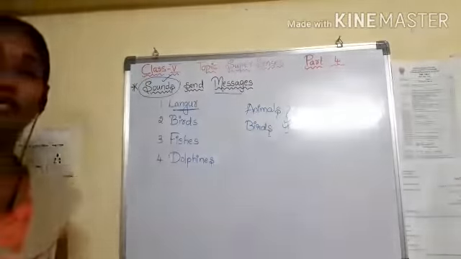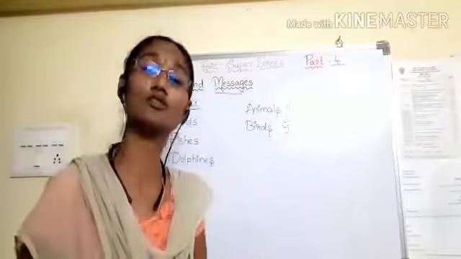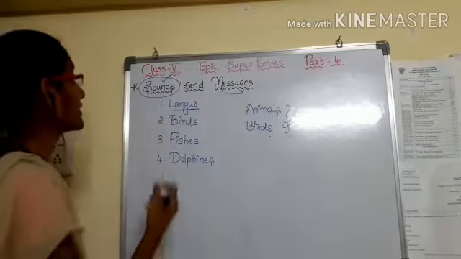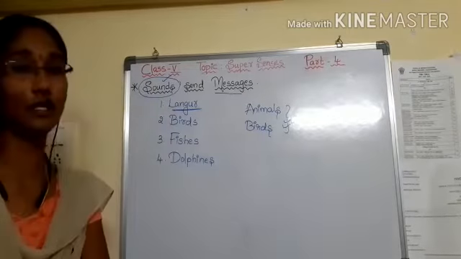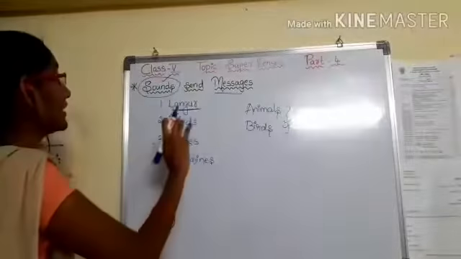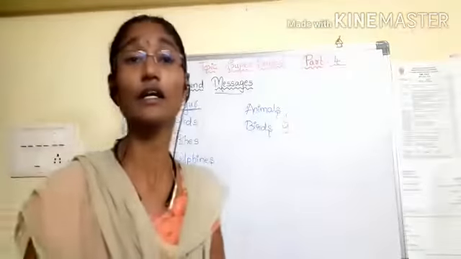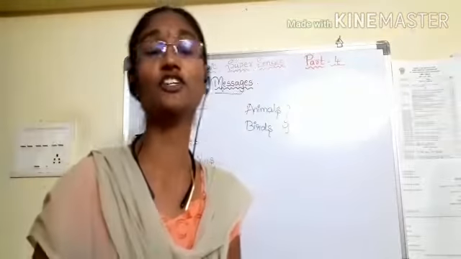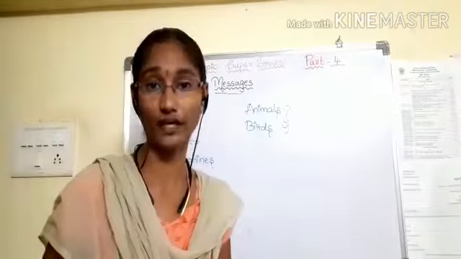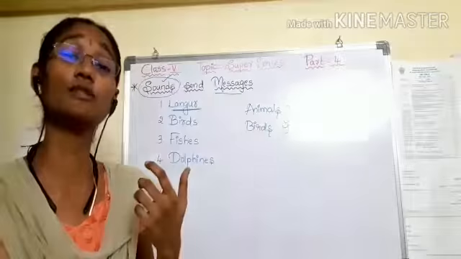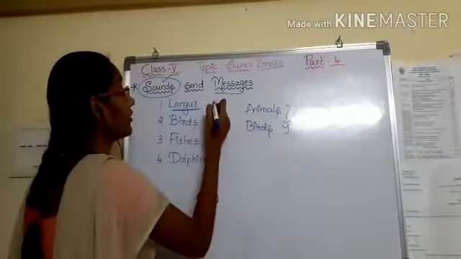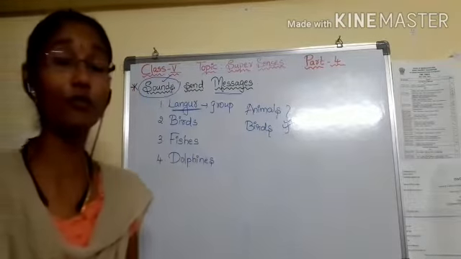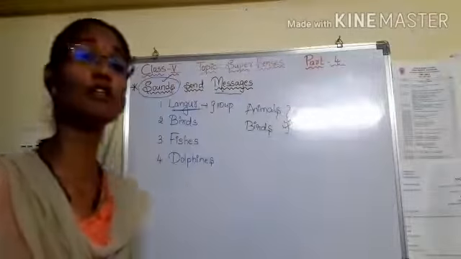How sounds within birds and animals give messages to others. Here I have given 4 examples. First one is langur. Langur is a type of monkey living in the forest. When it comes to know that there is danger, by a tiger hunting or some other animals, it gives a special sound to all its group. Then all the langur monkeys get alert and stay safe.